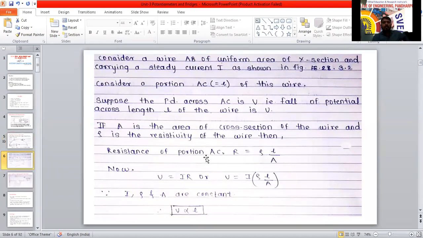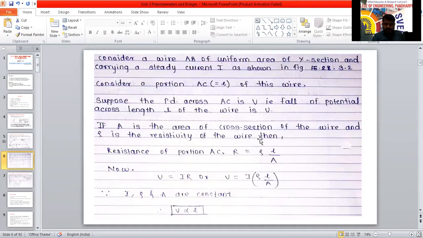According to Ohm's law, V equals IR. I keep I as it is, and in place of R, I substitute rho L by A. Understood?